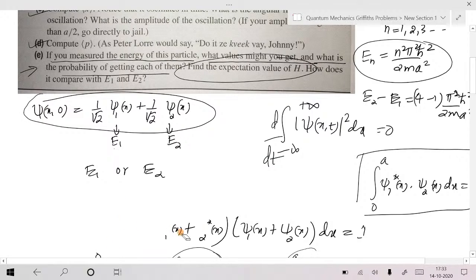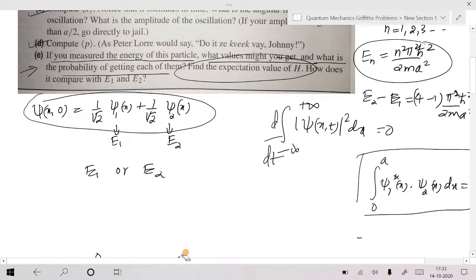Now, but measurement outcome is different from average. Again, measurement, look at here. If you find average, expectation H is nothing but average energy. What would you guess? Either E1 or E2 with probability half and half. Am I right? Because mod psi square is the corresponding probability.